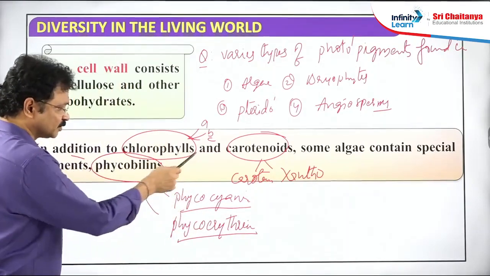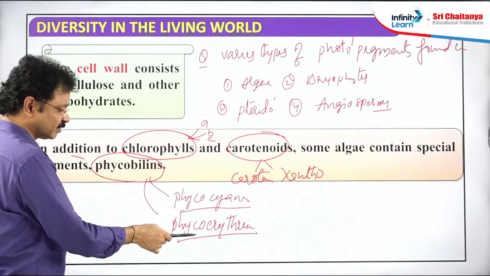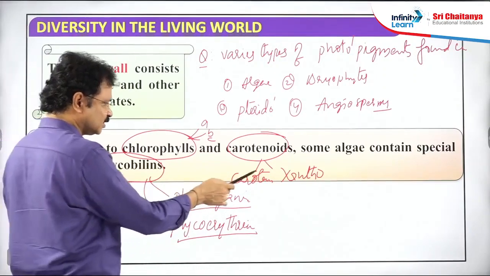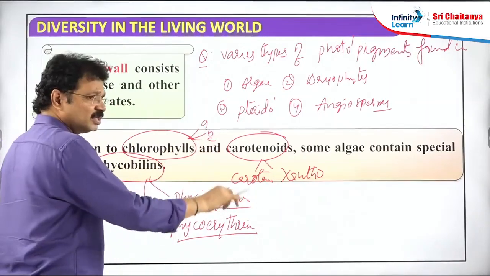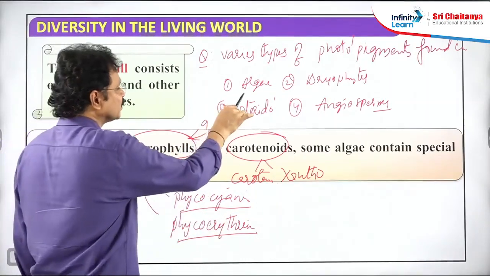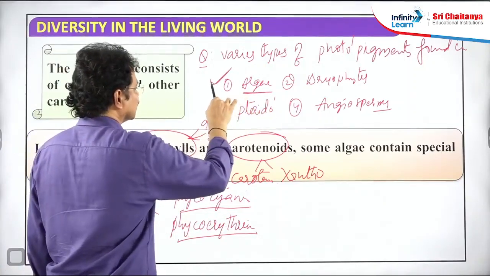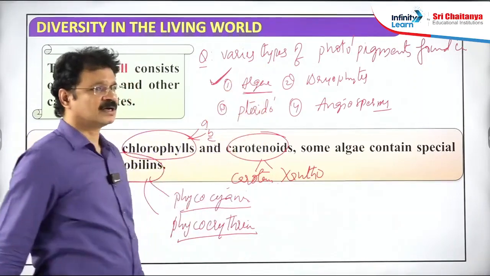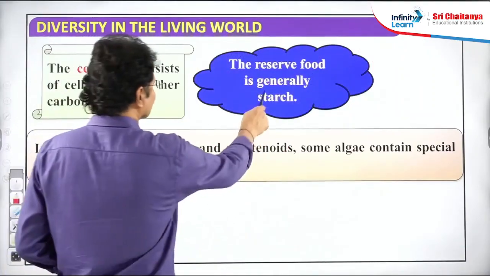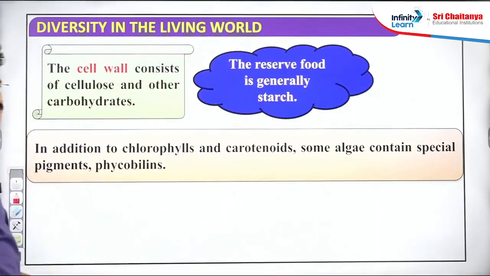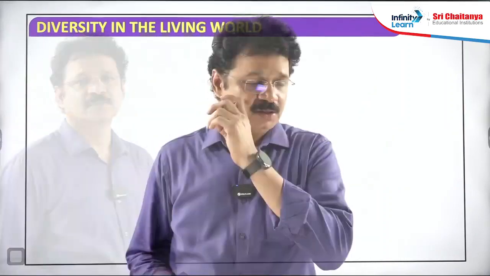Observe here, so many types of pigments are there: phycoerythrin, phycocyanin, carotene, xanthophylls, chlorophyll A, chlorophyll B, chlorophyll C. All these types of pigments are found in very primitive plant members like algae. So the right answer for this question is algae. Okay, good. What is the reserve food made in algae? Starch. Here 3 points completed. Try to remember or revise these points.